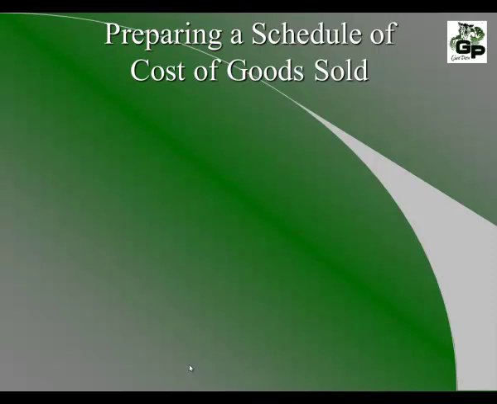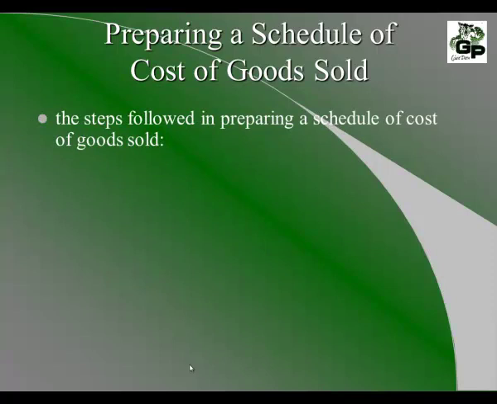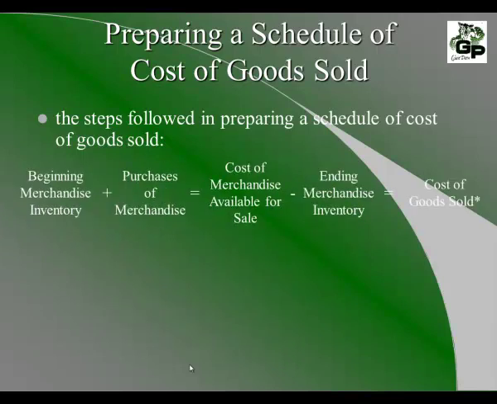Now we're going to learn how to prepare a schedule of cost of goods sold. The following steps should be used when preparing a schedule of cost of goods sold. Remember, we have beginning merchandise inventory, and to that we add the purchases of any new merchandise, and that equals the cost of merchandise available for sale. Then we subtract the ending merchandise inventory at the end of the accounting period, and that equals the cost of goods sold.